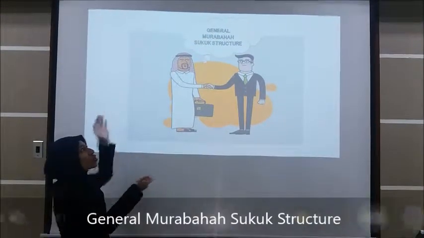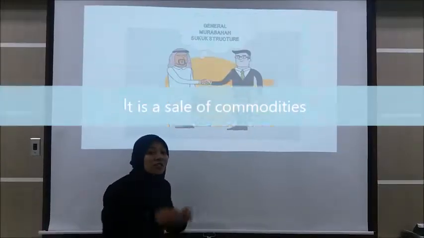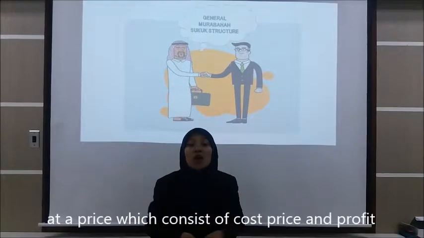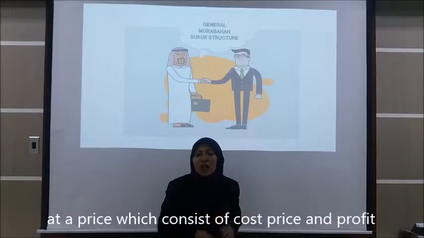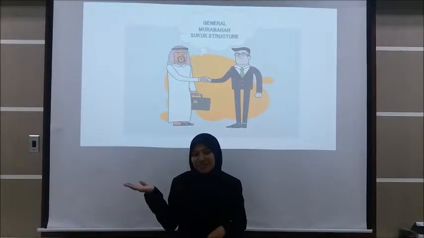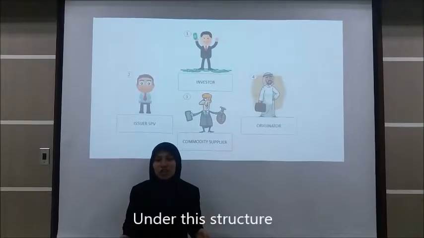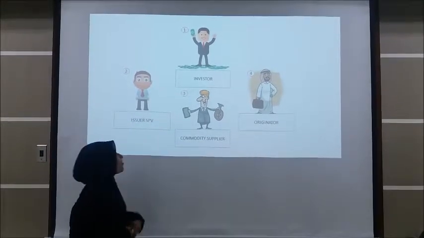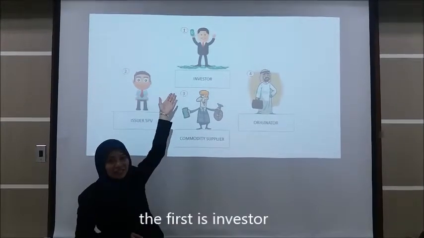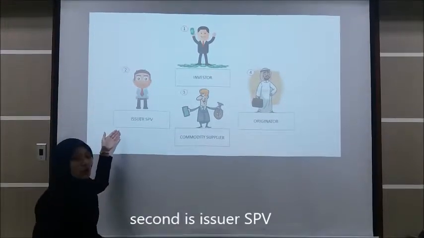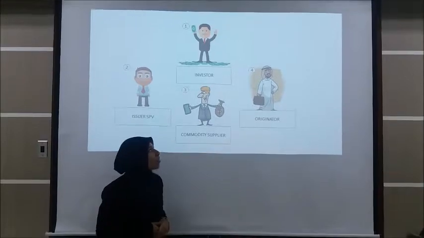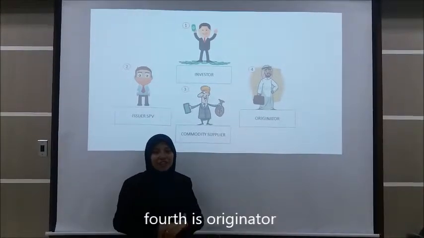The general Murabahah Sukuk structure is a sale of commodities at a price which consists of the cost price and also the profit. Under this structure, the parties involved are, first, the investors, second, the issuer SPV, third, the commodity supplier, and fourth, the originator.